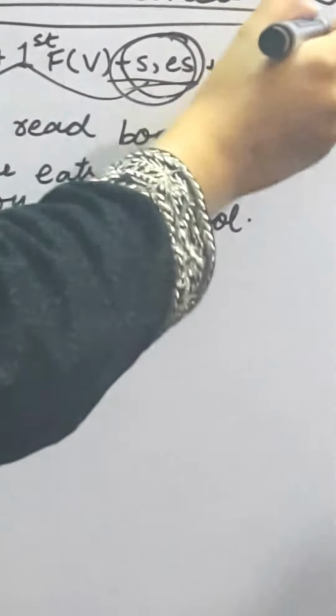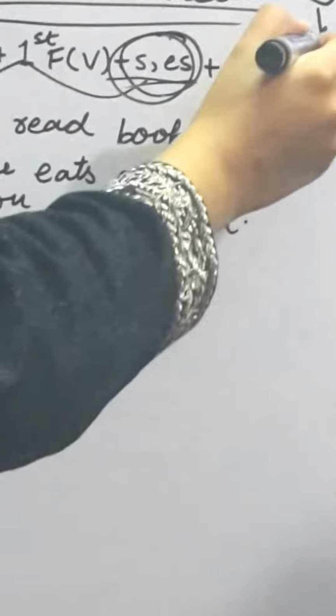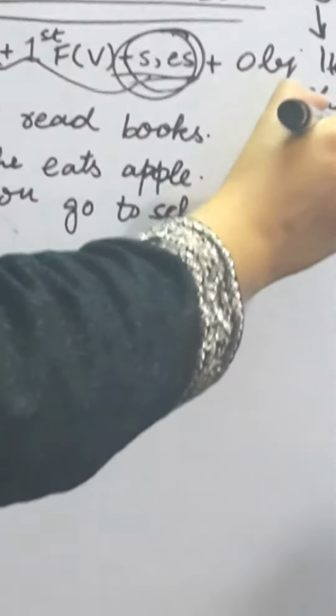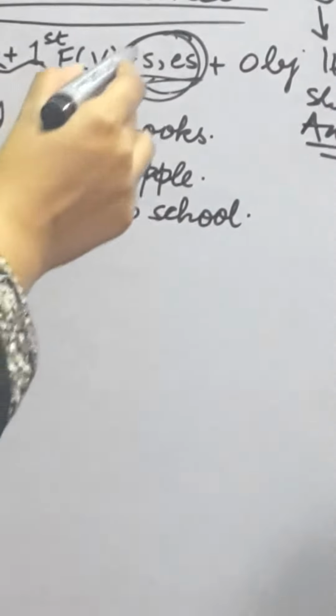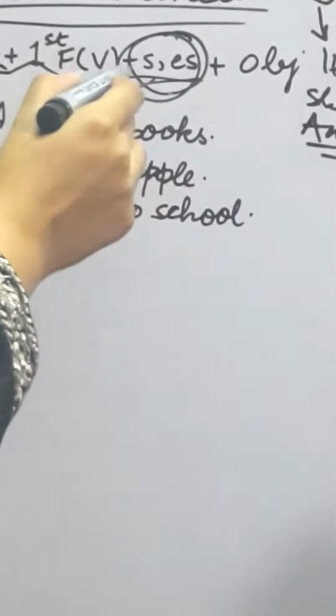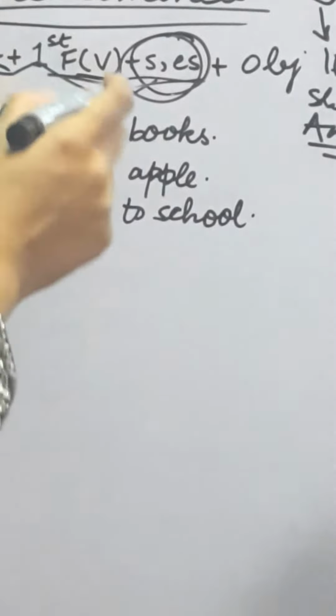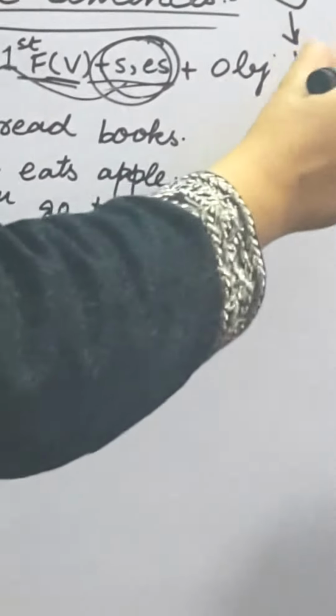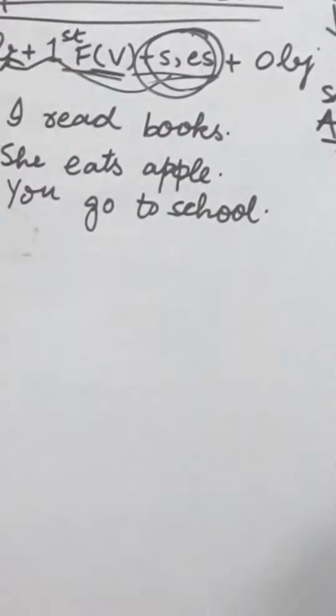For example, if there is any singular like he, she, or Anna, any name, then we'll use s or es with the verb. And if there's plural, then there's no use of s and es. Keep this in your mind.